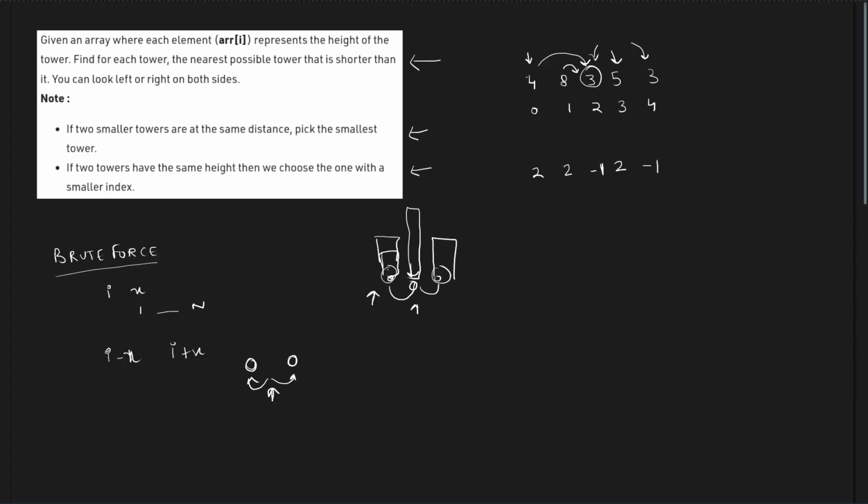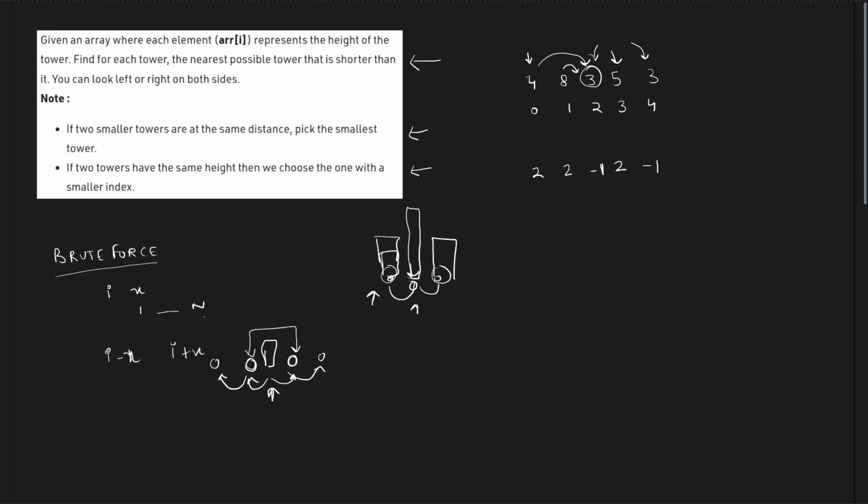So this way we'll have to take care of multiple conditions. Whenever you do I minus x and I plus x, you can go on both sides and check, first of all, with the main tower, and then if both are satisfying the condition of the main tower, then definitely you would have to check them among themselves. So first of all, it will go 1 to the left, 1 to the right, then 2 to the left, 2 to the right. It will keep on going and exploring.